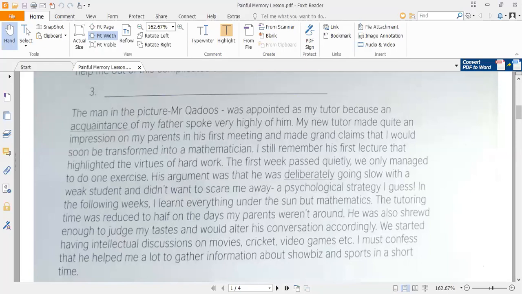Now you can see what was the task of the teacher. His task was to teach the student the mathematics subject. But instead of teaching mathematics, they had discussions on movies, cricket, video games, etc. They discussed each and everything of the whole world except the mathematics subject.